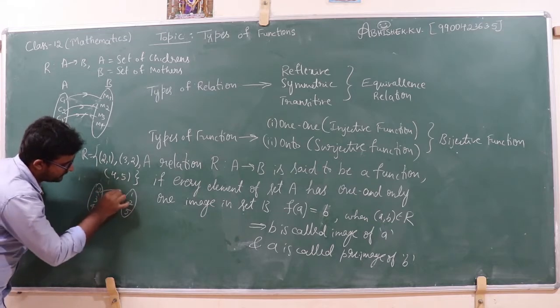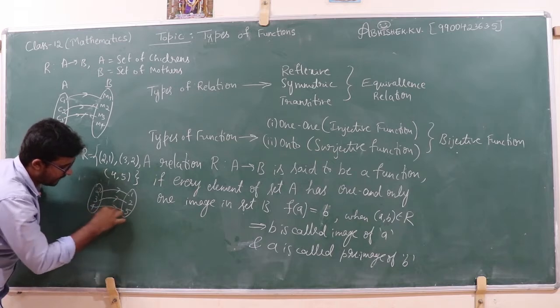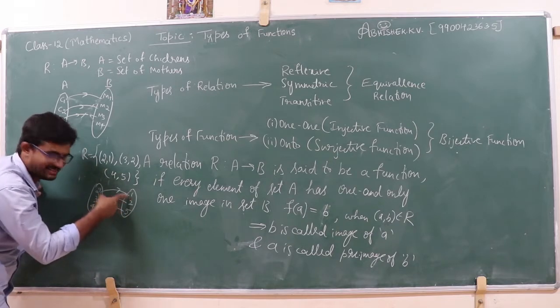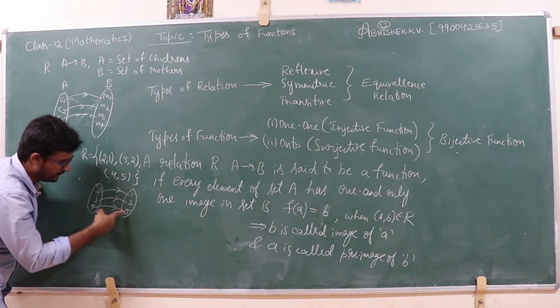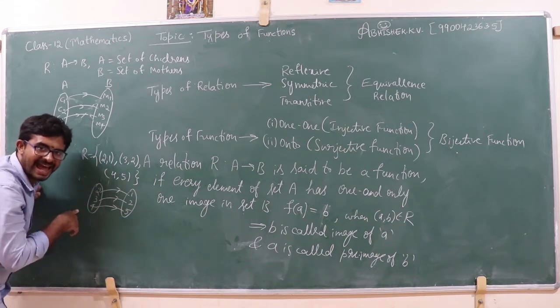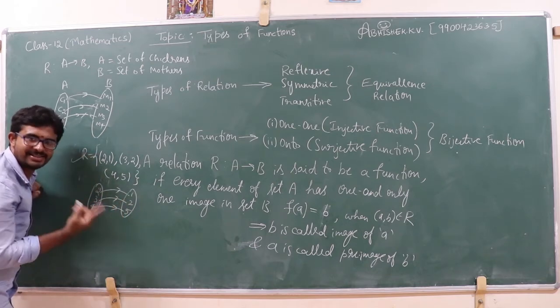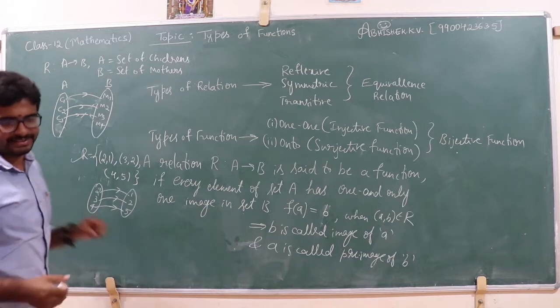See, 2 is mapping to 1, 3 is mapping to 2, 4 is mapping to 5. This can be written as 1 is the image of 2, 2 is the image of 3, 5 is the image of 4. Every element of set A has only one image in set B. Therefore, this relation is what? It's a function.